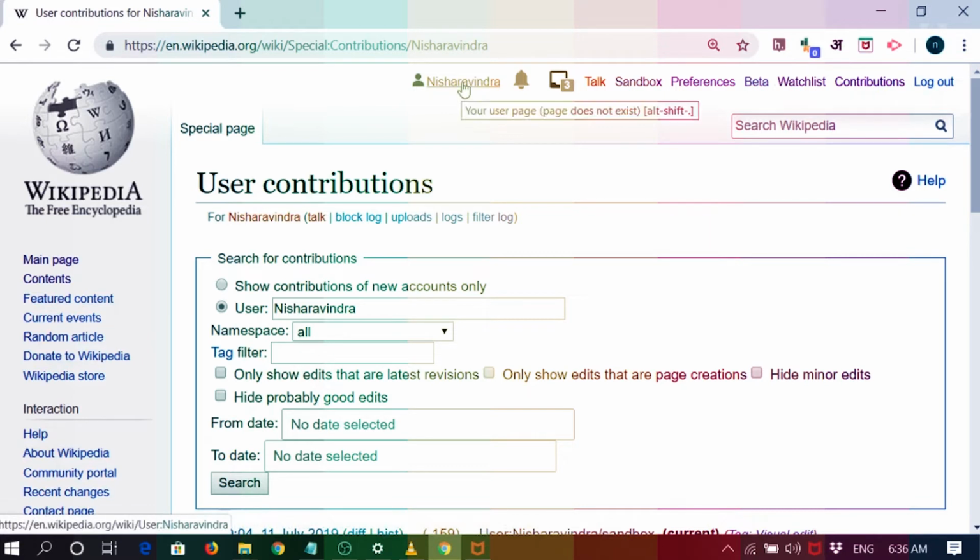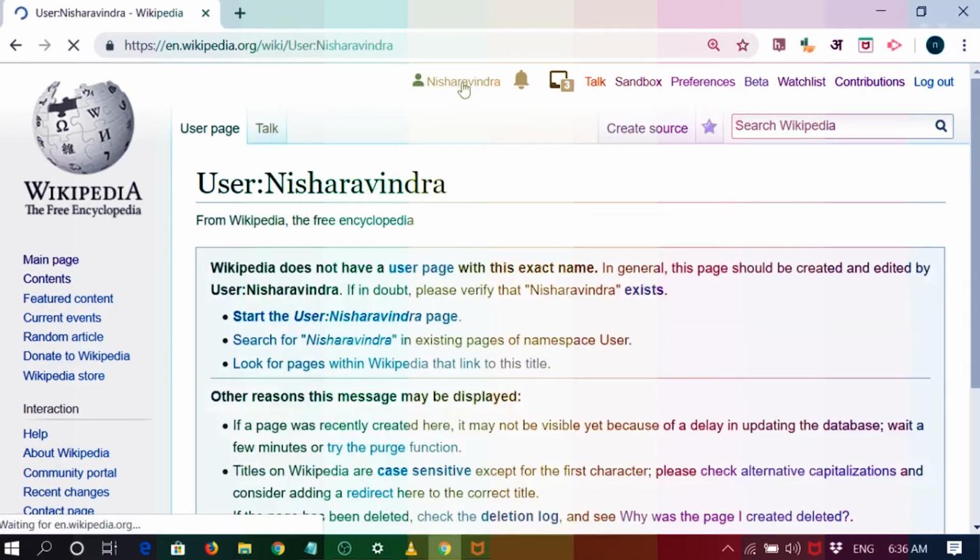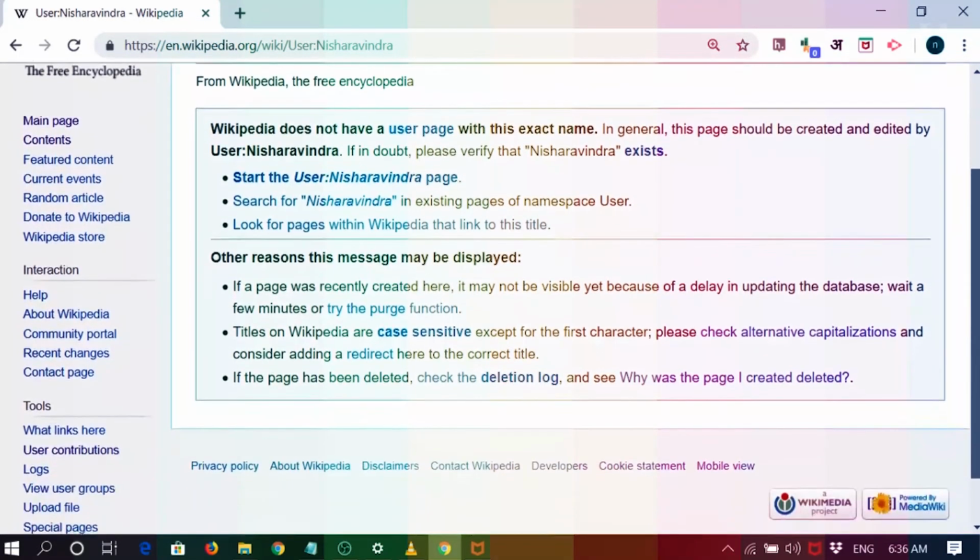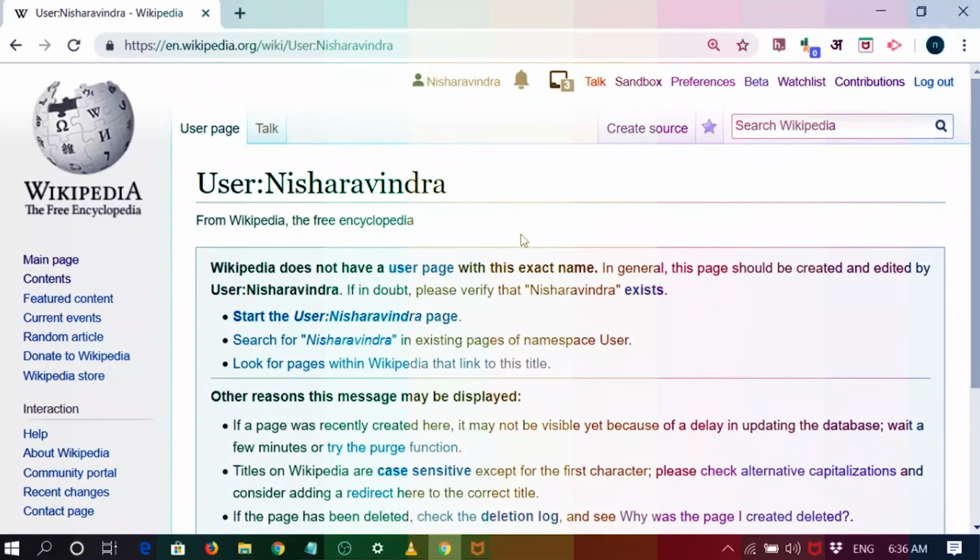So now we have created an account, and the account I'll be presently working with is Nisha Ravindra. This is my account for the day. If you go to the user page, it is generally recommended that you don't make any changes without proper planning on the main page or in your user page. Try all the things on your sandbox. So this is my sandbox. See, I've done some changes on the sandbox.